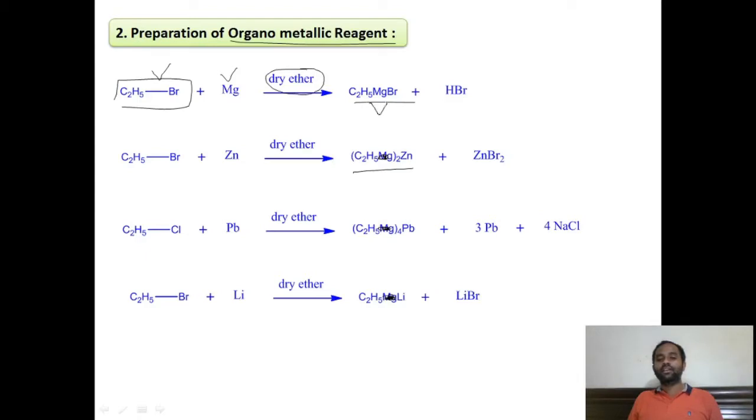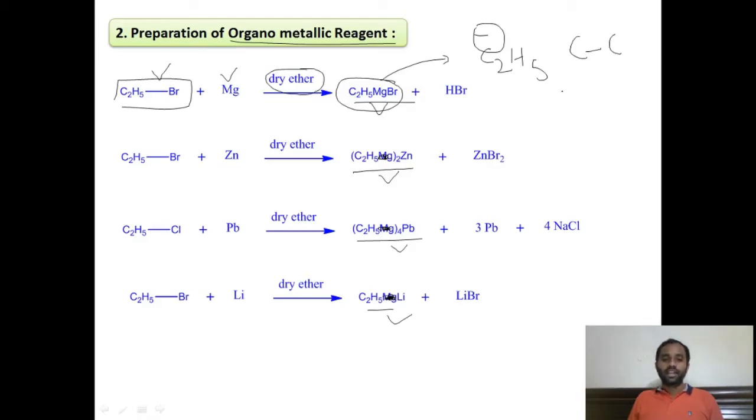We get the Grignard reagent, ethyl magnesium bromide, here. In this case we get diethyl zinc as the organometallic compound. This is tetraethyl lead, which is used as an anti-knocking agent in petrol. Here this is ethyl lithium, and these organometallic compounds are a very good source of carbanions, from which we can form C-C bonds in various organic reactions.